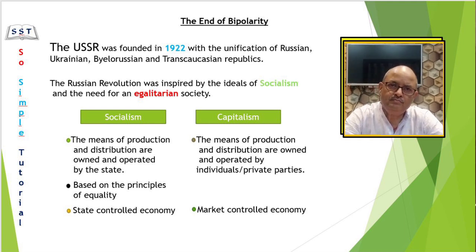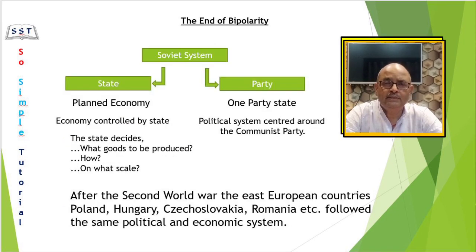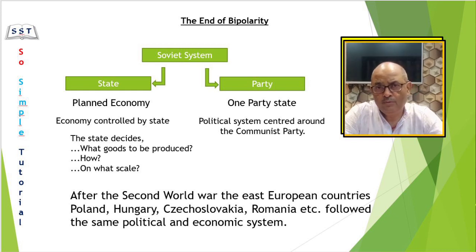Okay. Let us now see the features of the Soviet system. My dear students, the makers of the Soviet system gave importance to two things. First, the state, and second, the party. On one hand, their political system centered around the Communist Party, and no other political party was allowed.